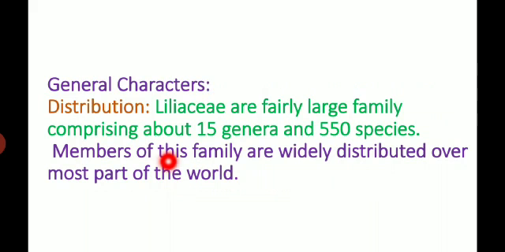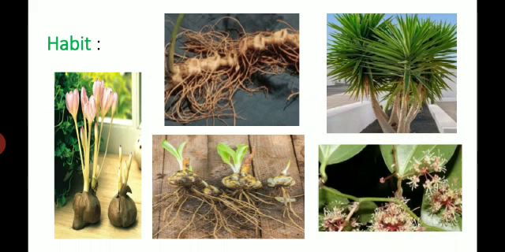Now see the general characters of Liliaceae. First one, distribution of Liliaceae. The Liliaceae are a fairly large family comprising about 15 genera and 550 species. The members of this family are widely distributed over most parts of the world. Now, general characters of Liliaceae.